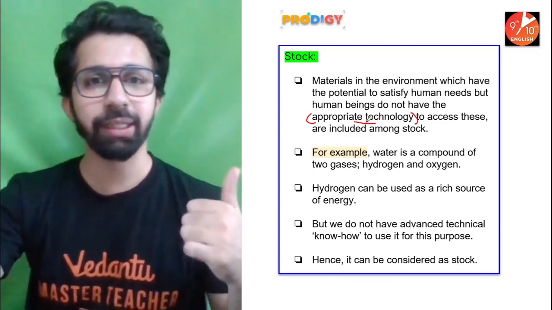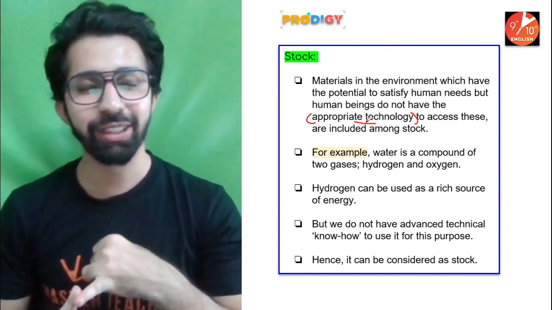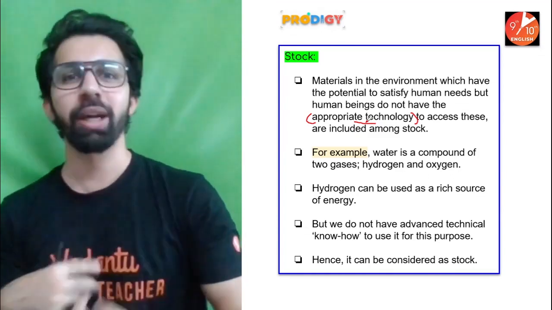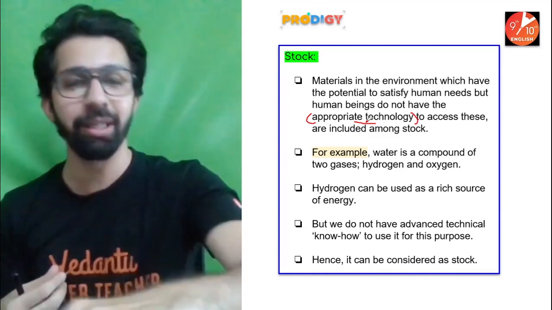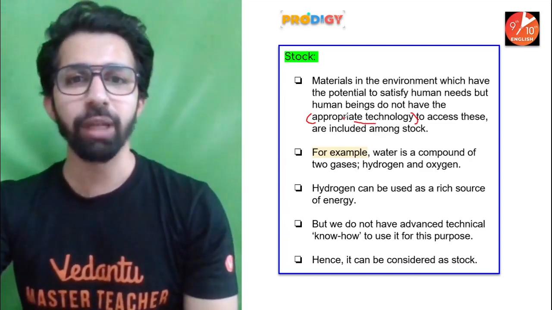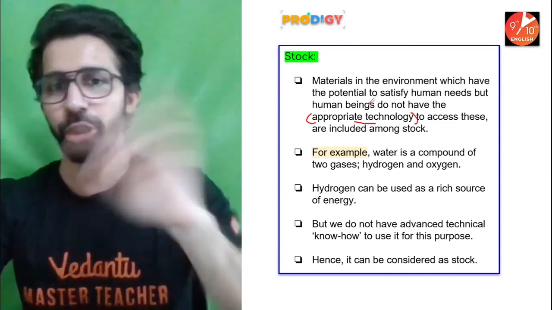So, as I told you in the explanation of resources, the definition: anything which is available in our environment and which can be used to satisfy our needs, provided it is technologically accessible, economically feasible, and culturally acceptable. So, due to lack of technology, we are unable to use that as a resource. It will come under stock.